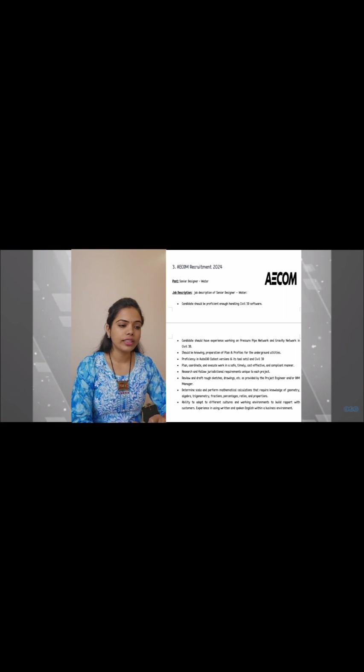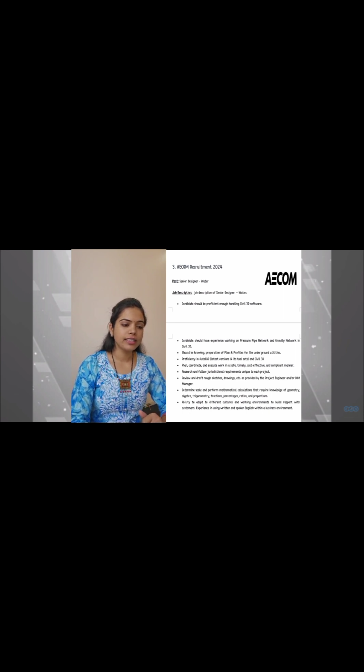Then plan, coordinate and execute the work in a safe, timely, cost effective and compliant manner. Then research and follow the jurisdictional requirements unique to each project. Review and draft rough sketches, drawings, etc., as provided by the project engineer or a BIM manager.